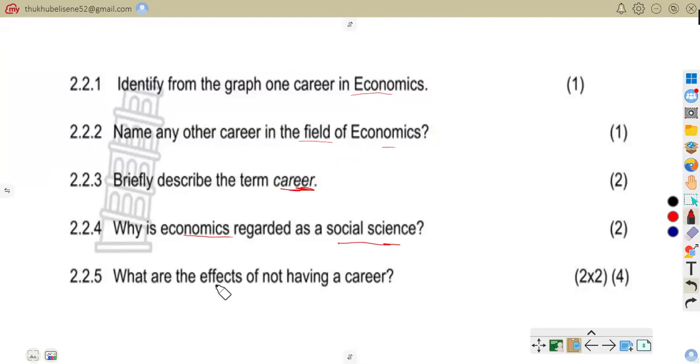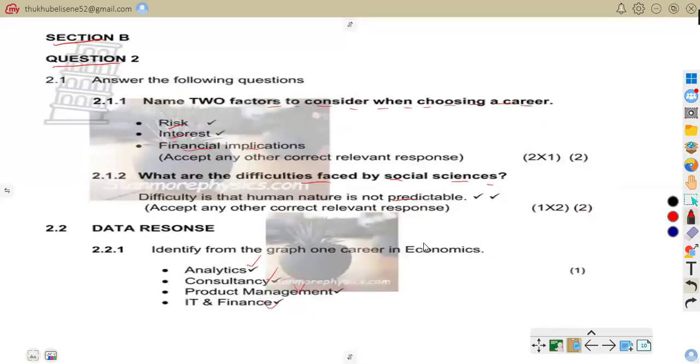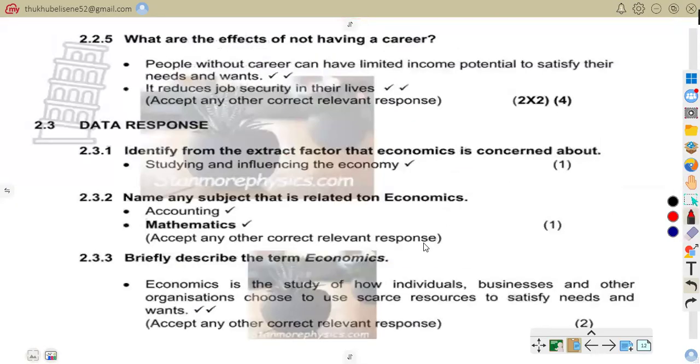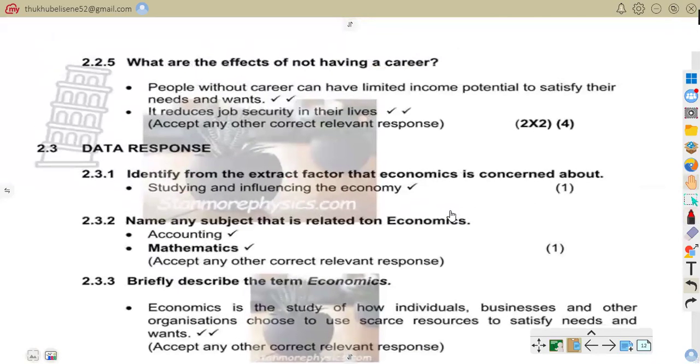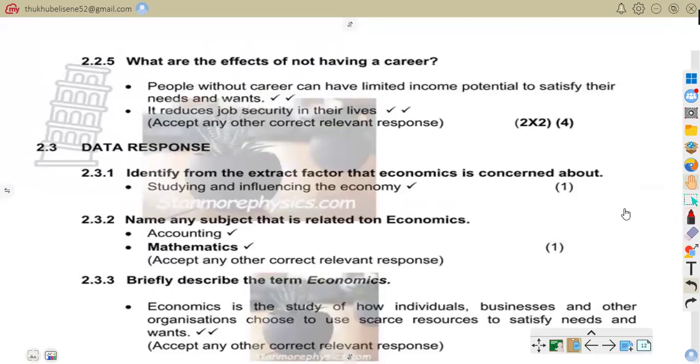Now 2.25. What are the effects of not having a career? People without a career can have limited income potential to satisfy their needs and wants.